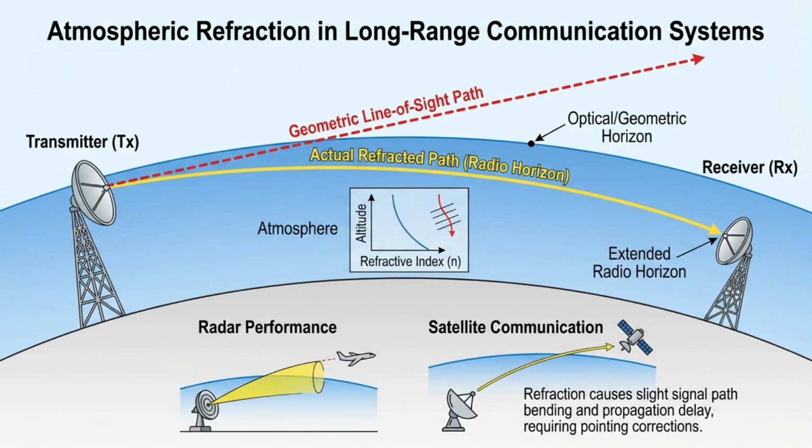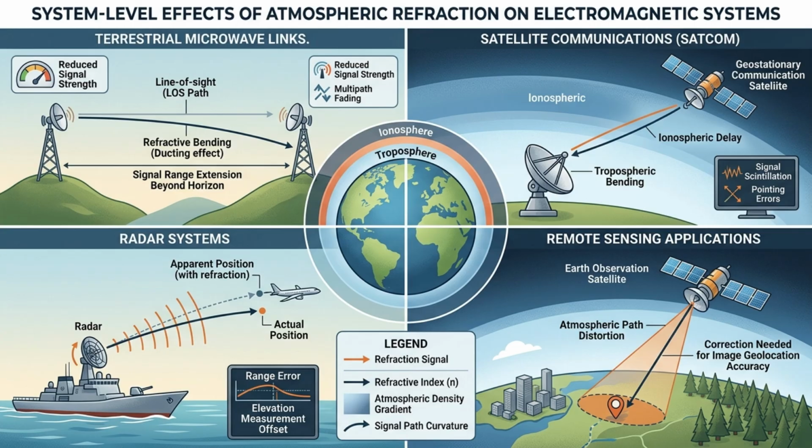In long-range communication systems, atmospheric refraction can cause radio signals to bend slightly toward the Earth, extending communication range beyond what would be expected from simple line-of-sight geometry. Similar effects influence radar performance and satellite communication links. At the system level, refraction affects microwave links, radar systems, satellite communications, wireless propagation modeling, and remote sensing applications. Engineers must account for these effects when designing high-performance communication systems.